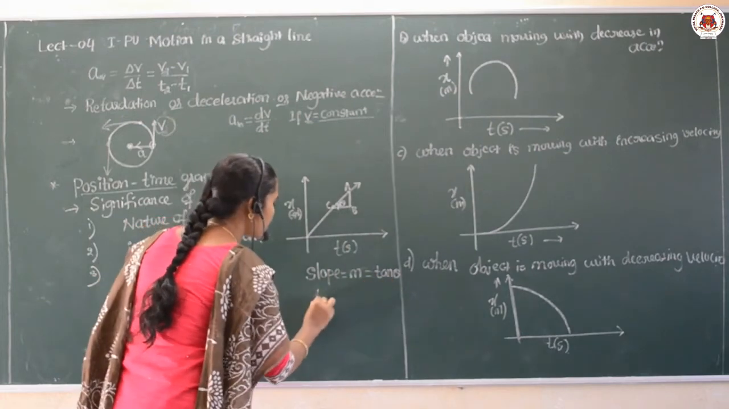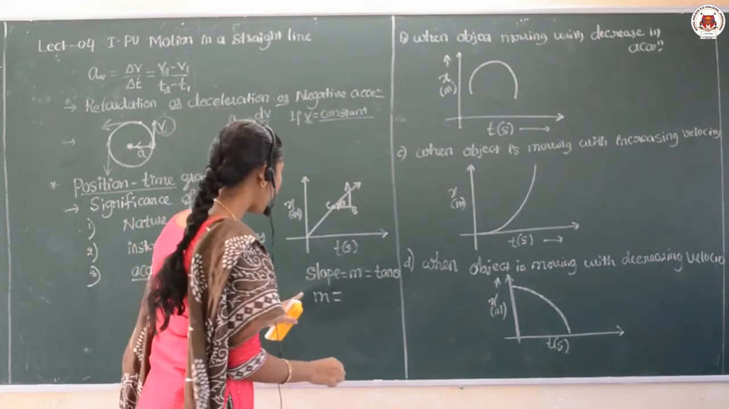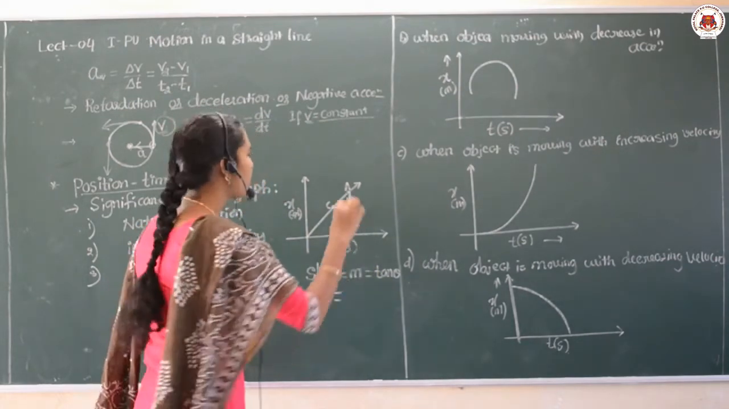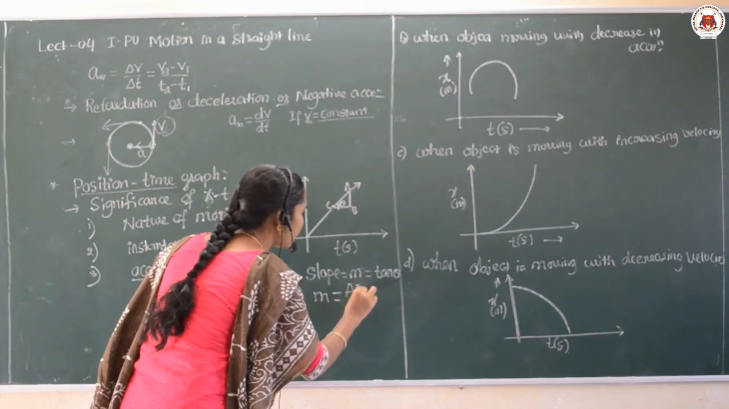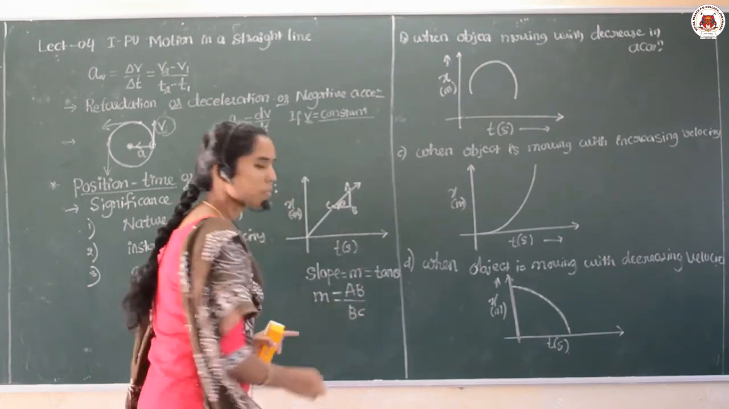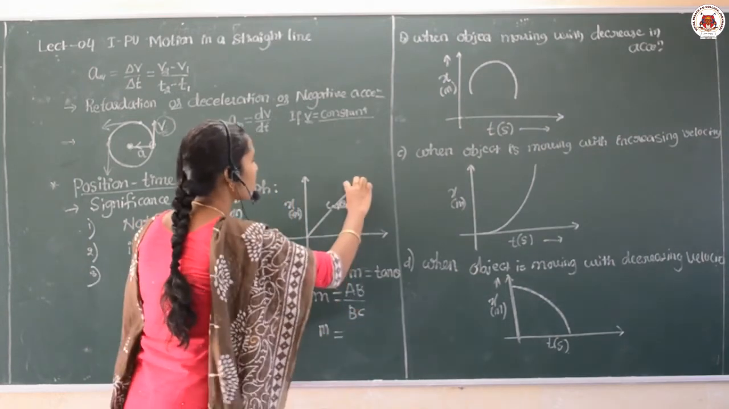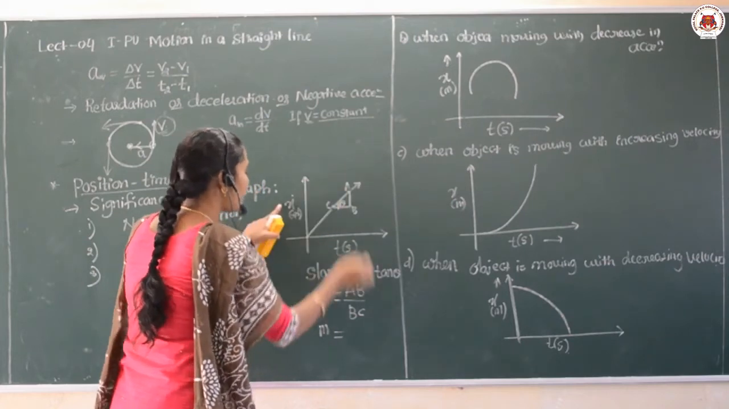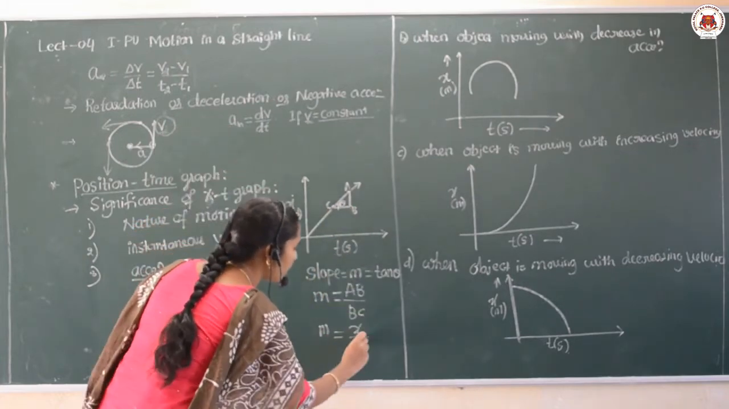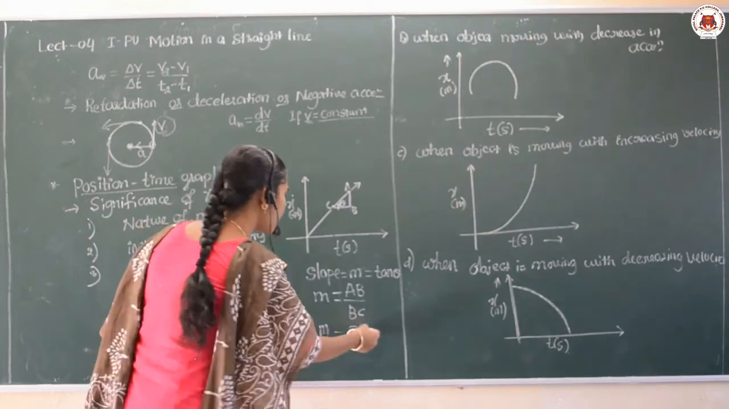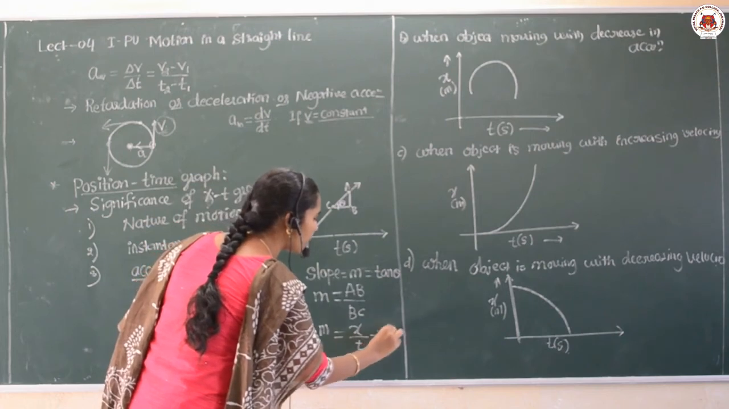Tan theta, that means in your mathematics you have learnt the trigonometric functions, isn't it? There, tan theta, how can you define there? That is opposite side by the adjacent side. So m means I can take here AB upon BC. Am I right? And that m is equal to AB, this is the AB. AB related to which quantity here? Position of the object. BC related to which quantity here? Time of the object. Then see, dear students, the slope of the position time graph giving me which quantity?